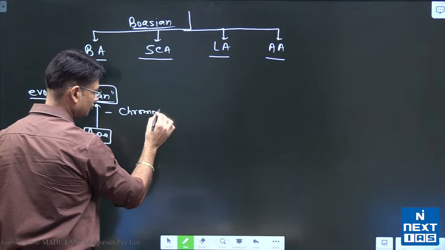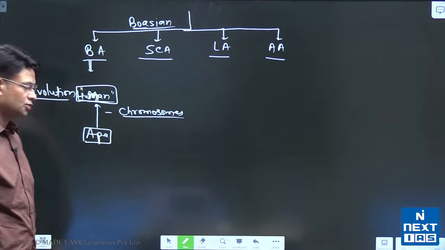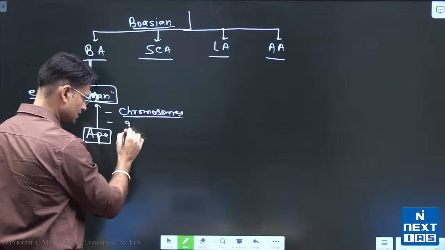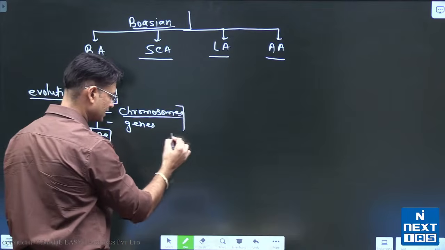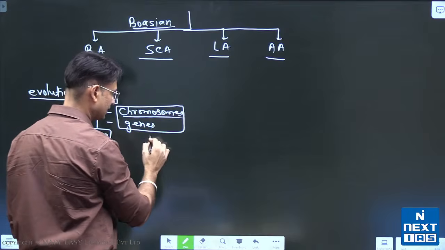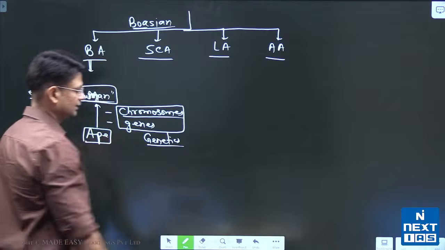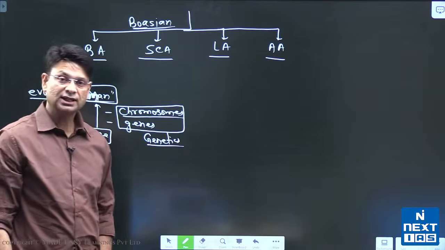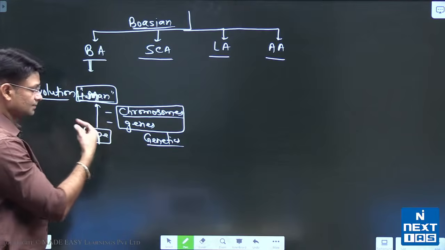Say chimpanzees, they have 48 chromosomes and humans have 46 chromosomes, right? There are changes in genes, right? So these are studied under genetics. So what are the methods used by biological anthropology? So the genetic method is used to understand evolution.